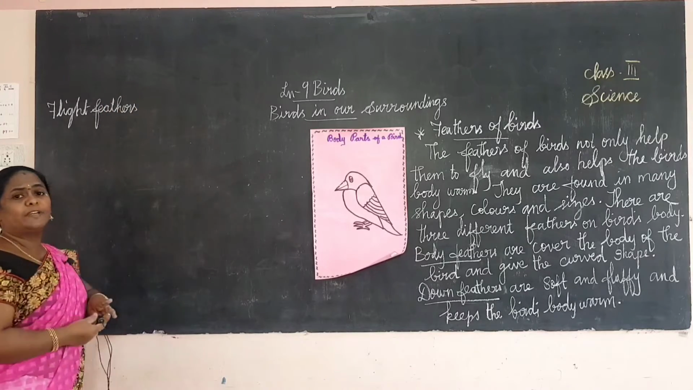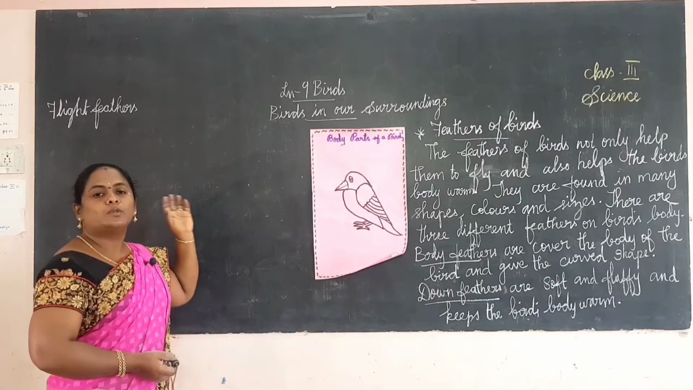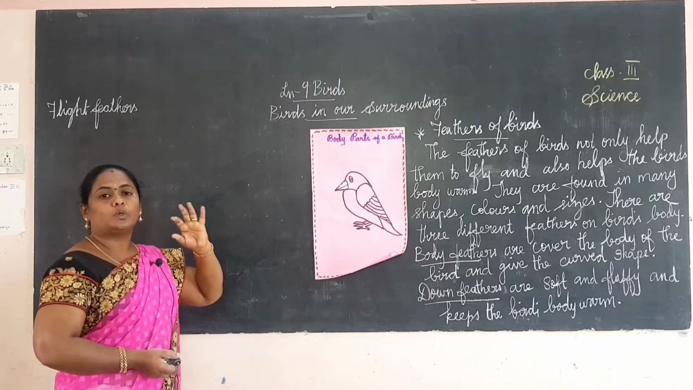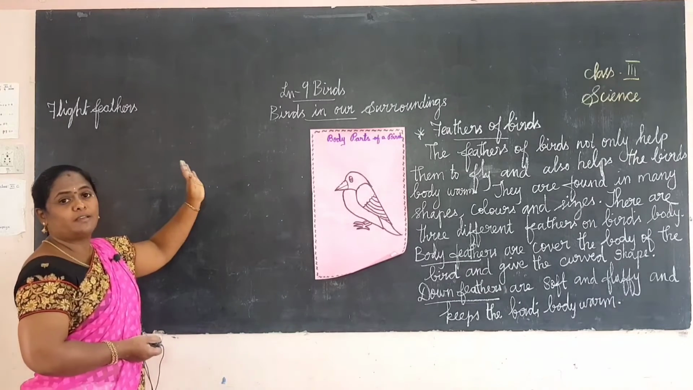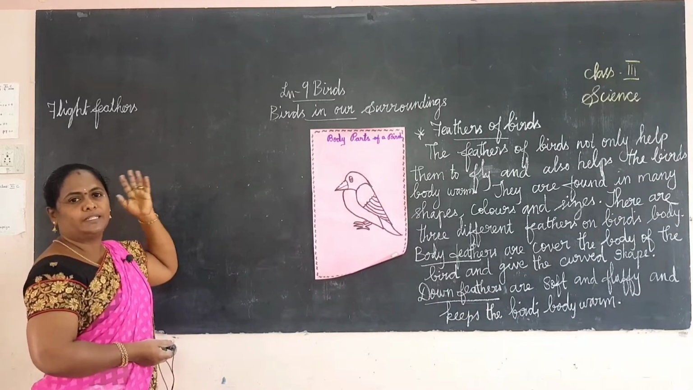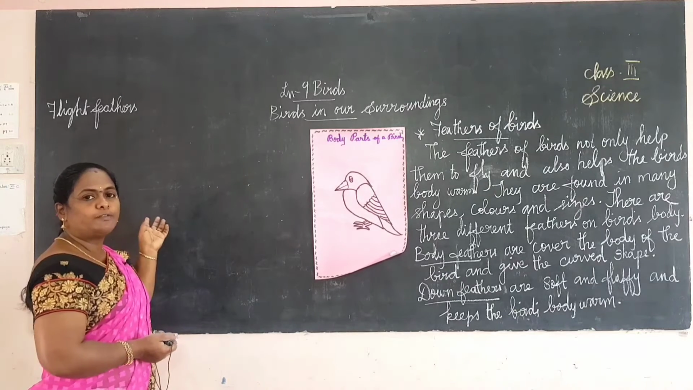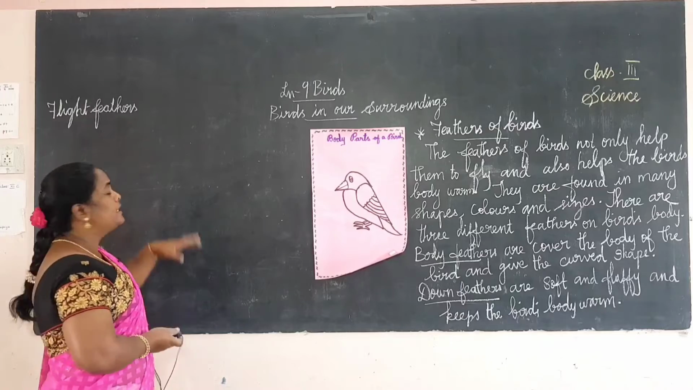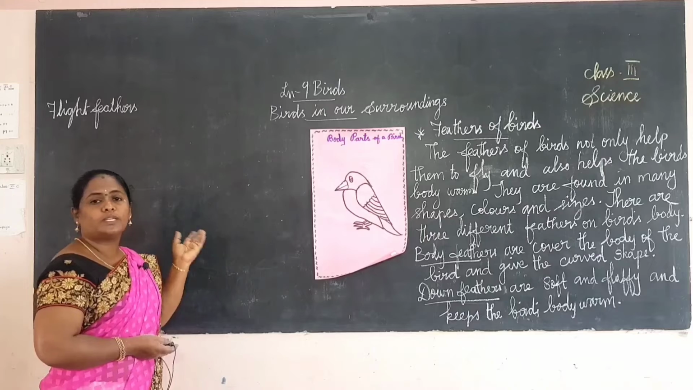Flight feathers are found on wings and tail. These feathers are flat and long. Okay, so the flight feathers are flat and long feathers, and it helps the bird to fly.